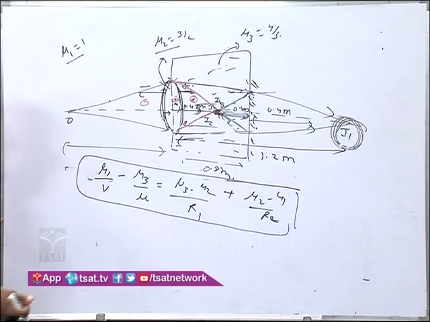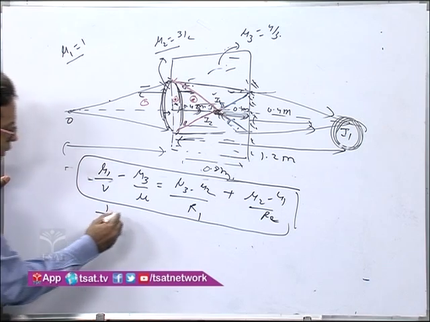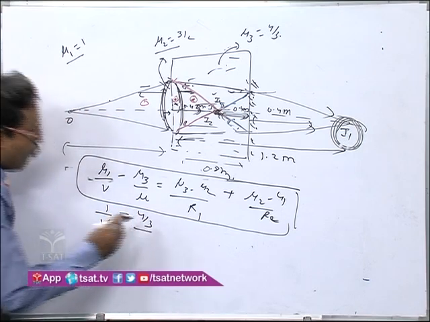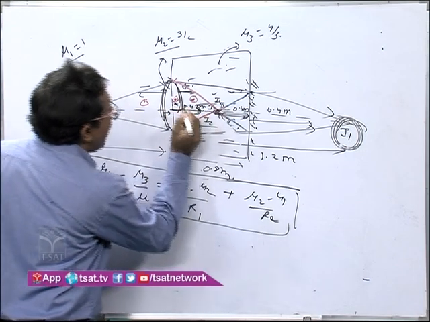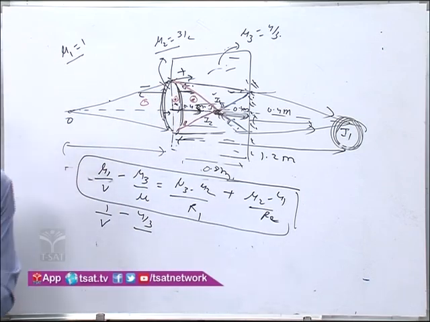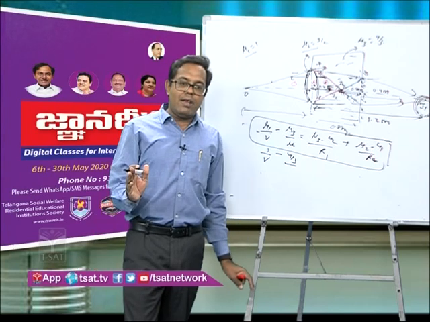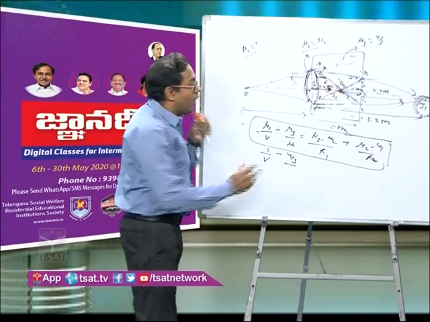Mu1 is 1, V is the final image, minus mu3, 4 by 3, by U. Now listen very carefully. This is U in this direction, and this direction you have already taken as positive. Don't change the sign convention in a full numerical. Whatever sign convention you have taken, you have to stick to it.